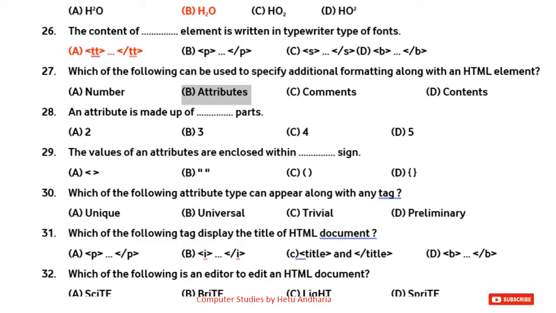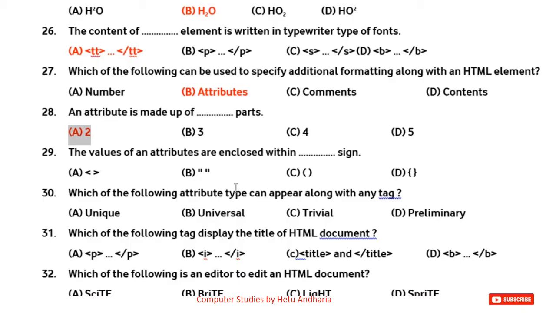Or to color the background you use the BGCOLOR attribute. So these all are known as attributes. An attribute is made up of how many parts? It is made up of two parts: the name of that attribute and the value of that attribute.